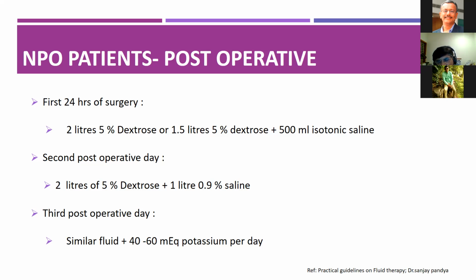Previously the practice was, as soon as one bag is finished, you start putting up another bag. That doesn't happen and should not happen anymore. You have to monitor, and you don't need more than 30 to 50 ml of urine per hour. So you have to restrict the amount of fluids that is given. As I keep telling, there are many advantages. One is it reduces the edema in the periphery, allows the patient to mobilize well. It reduces the edema in the lung, allows the patient to breathe well and improves the oxygenation. And it reduces the bowel edema and reduces the chances of ileus. So these are the advantages of restricting the IV fluids.